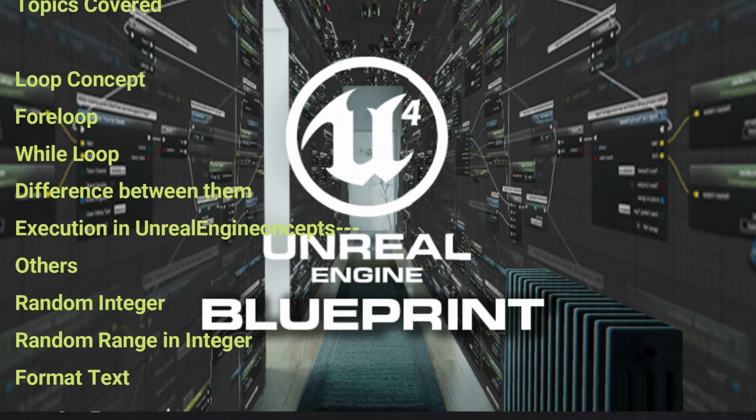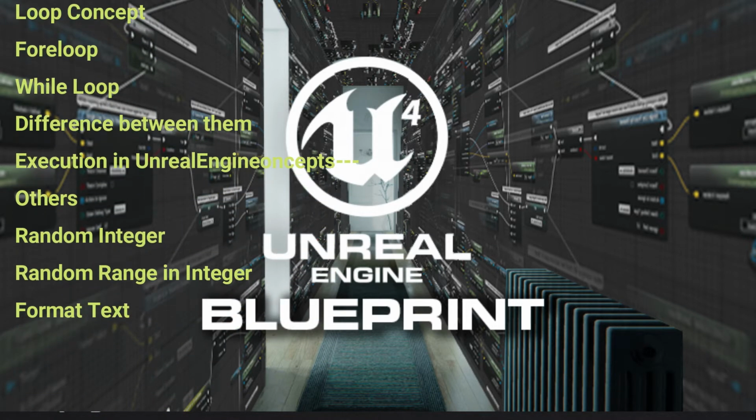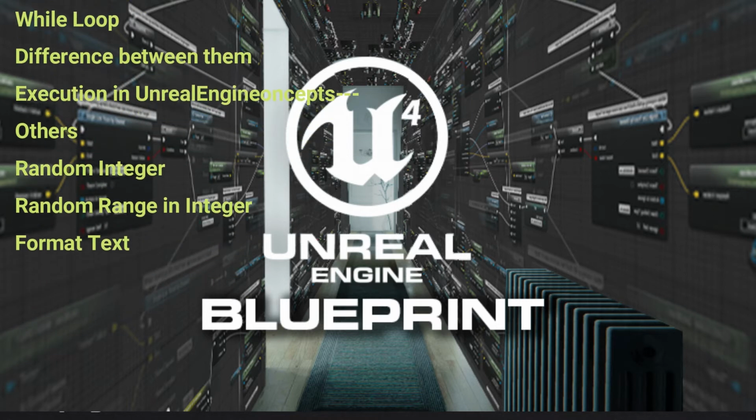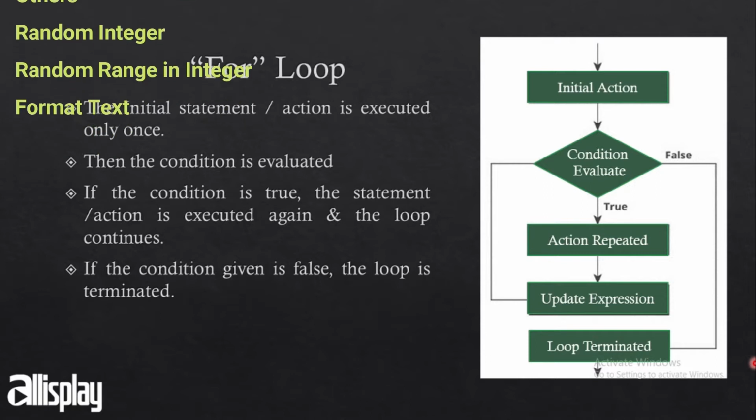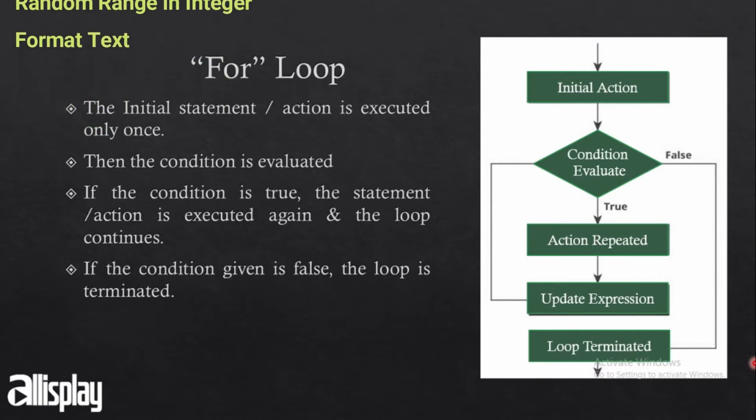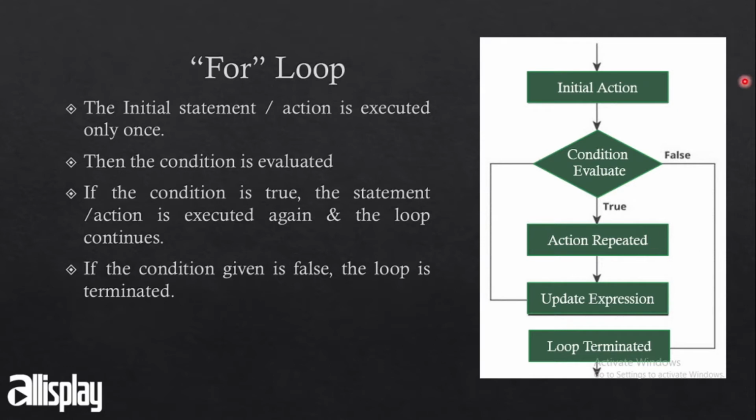In this video we will talk about two loops. One is the for loop and another is the while loop. So what is a for loop? Now, a loop means it is just a flow of a certain activity, certain action, and it is getting repeated. So what happens in the loop?